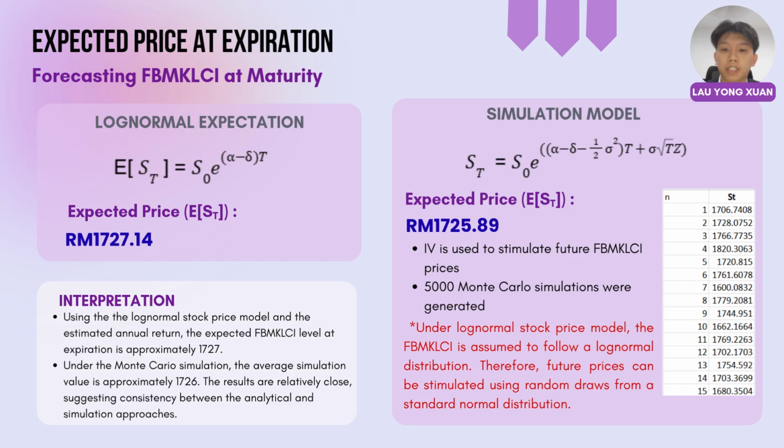The log-normal model estimates an expected FBM KLCI level of 1727.14, while the Monte Carlo simulations give a similar value of 1725.89 based on 5,000 simulations. The formula shown below the simulation model was used to generate the 5,000 simulation paths, while the table at the bottom right shows the first 15 simulated values. The close agreement between the two methods indicates that the simulation is consistent with the theoretical model.